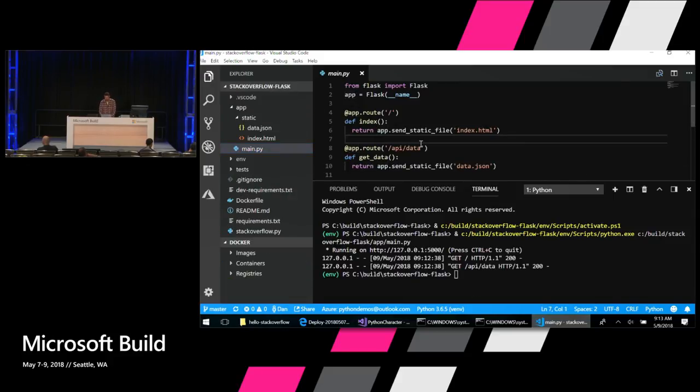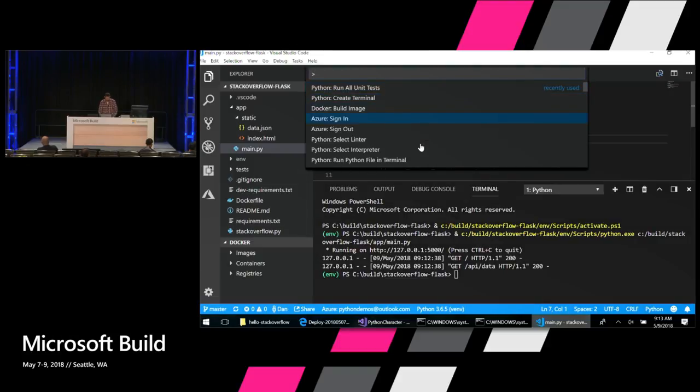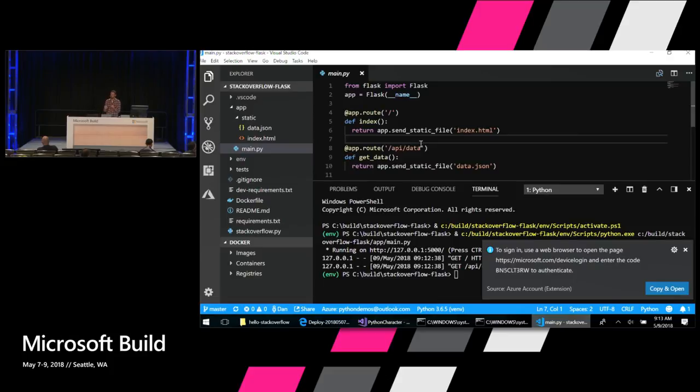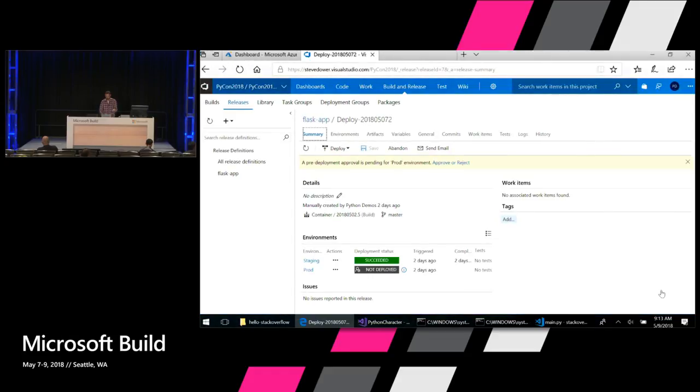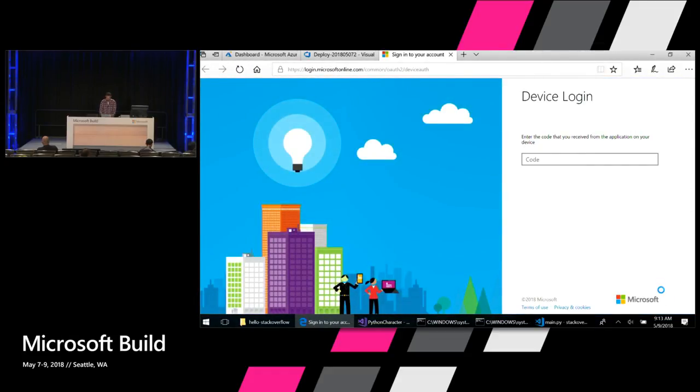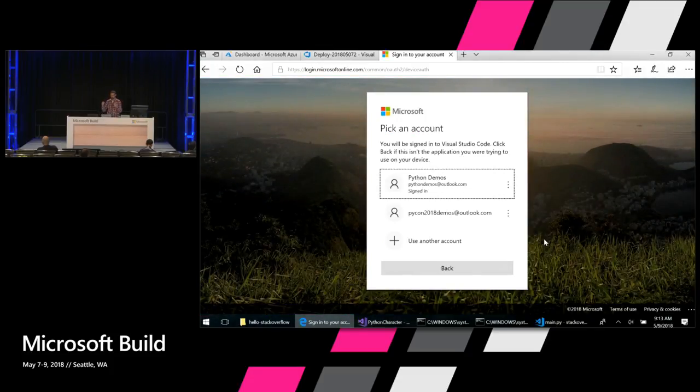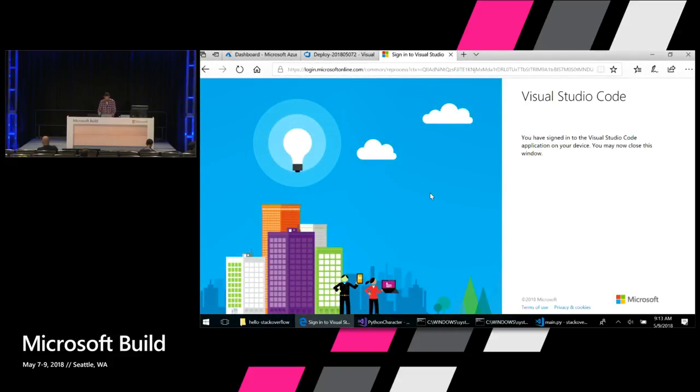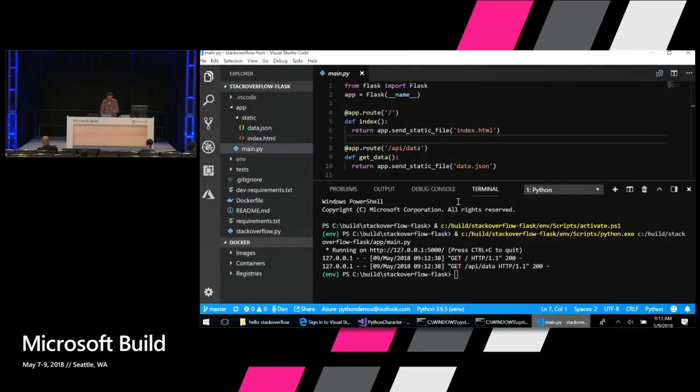So these extensions add some commands. One of those commands is the Azure sign-in command. I can run Azure sign-in, and this will authenticate my VS Code with my Azure account. What it does is it copies this authentication code to the clipboard, and I click this open link here. It gives me this login prompt where I can paste that code, and I hit continue, and I log in with my credentials, this Python demos account, and boom, now VS Code is authenticated with Azure, and I can see that here in this Azure Python demos account.